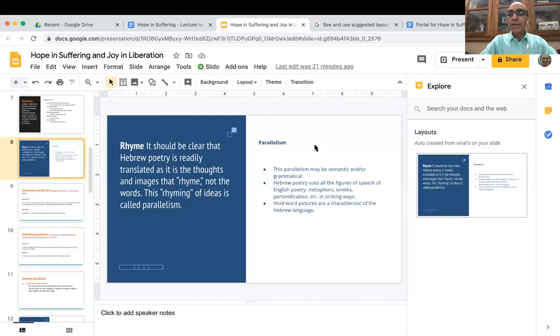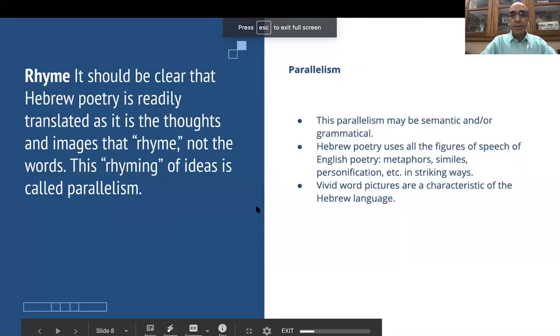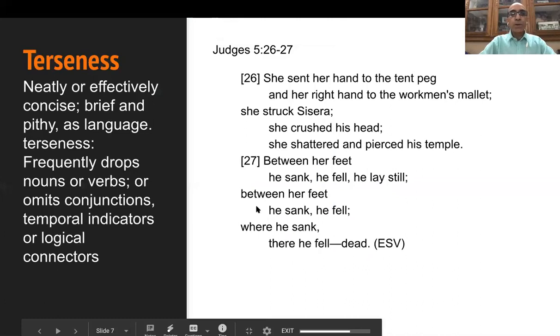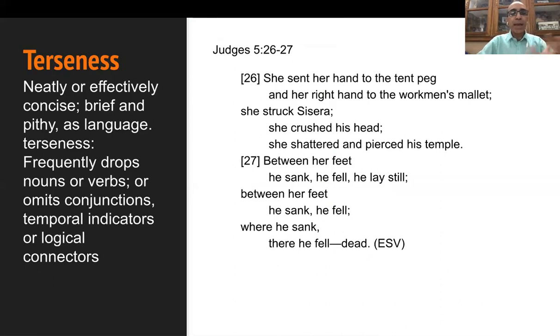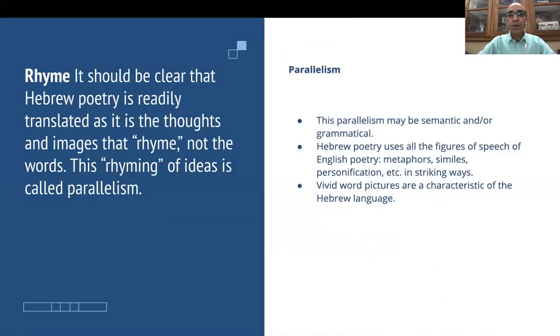So what we had done so far, we began talking about Hebrew poetry, and we talked about genres, and we said that the genres are features or characteristics of Hebrew poetry. And we began talking about certain characteristics of Hebrew poetry. First, we talked about terseness, which was a brevity, briefness. And we gave an example from Judges chapter 5.